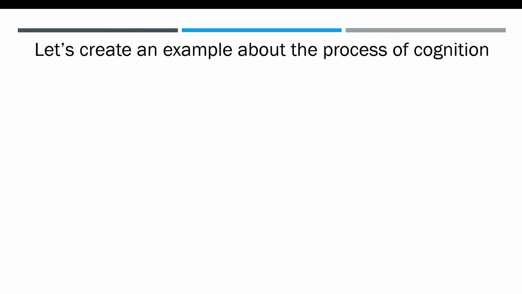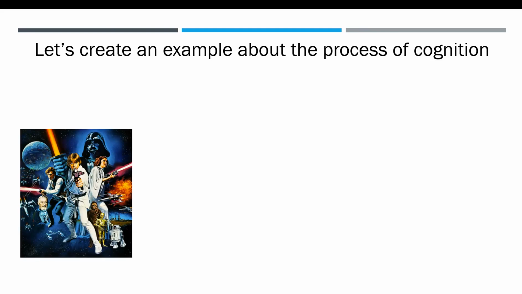Let's create an example about the process of cognition, applying all of these different concepts, prototypes, and schemas. Say we want to learn about Star Wars. Our concept is the overarching concept of movies or the sci-fi genre.